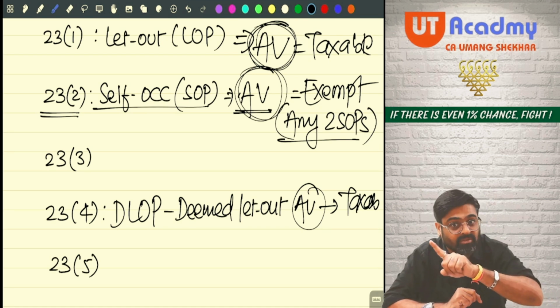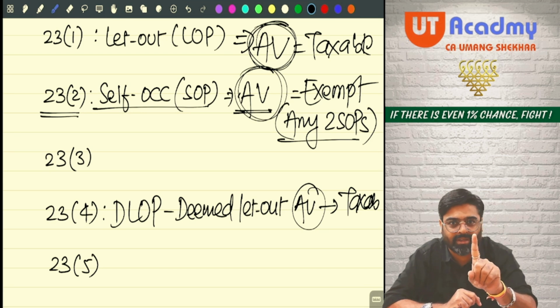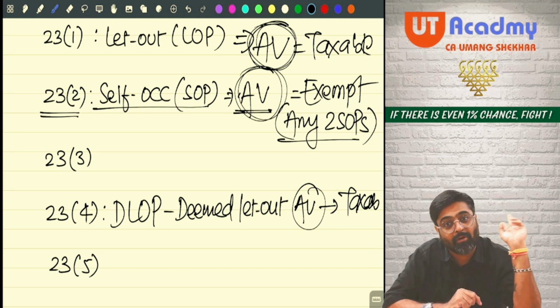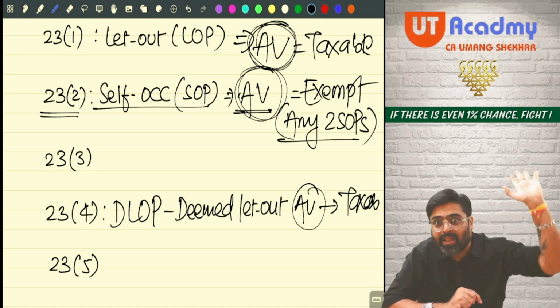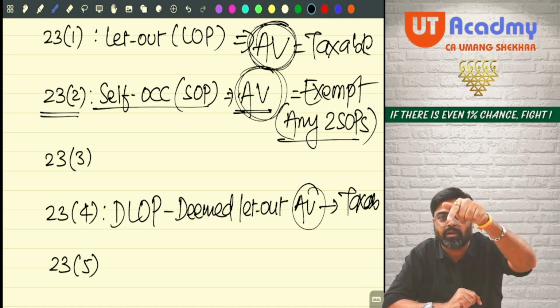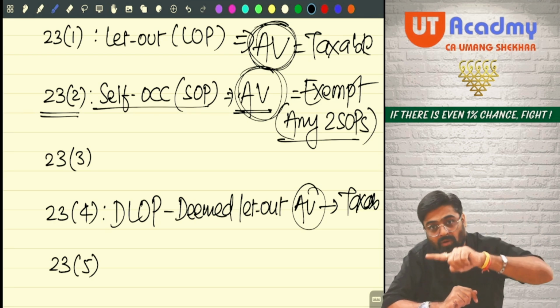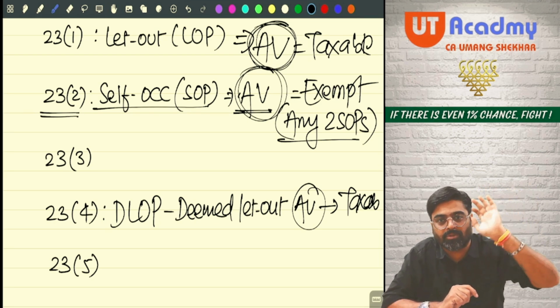But giving you exemption for all SOPs is not something which the government wants to do. Government will give you exemption only for 2 SOPs. Rest all the SOPs you have to treat as what? Deemed let out property. Their annual value will be calculated and on that you are supposed to pay tax also.